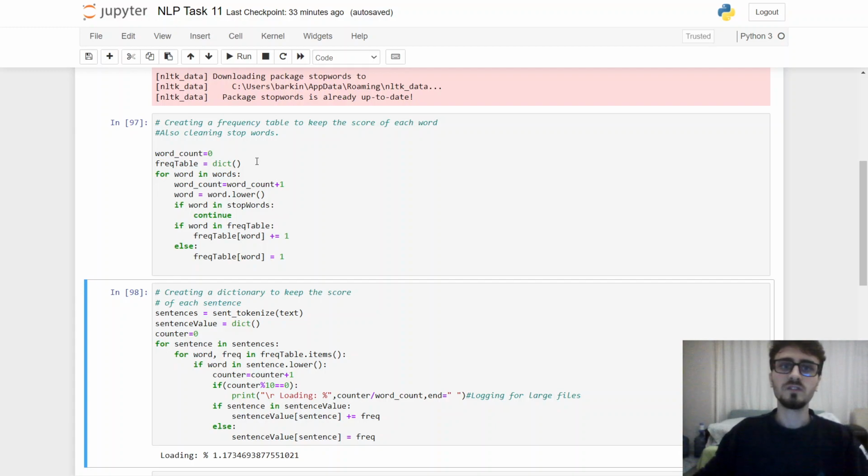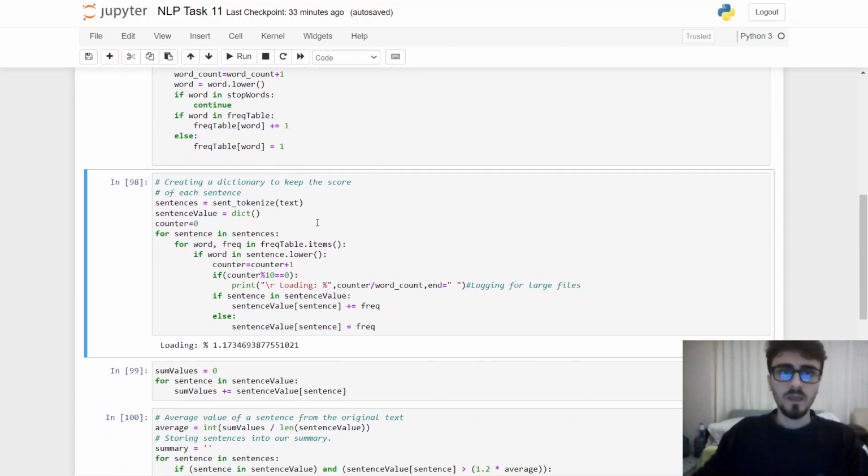Here we are creating a frequency table to keep the score of each word, and also we are cleaning the stopwords here, and we are also counting the word amount, the word count. For word in words, word count is increased, and if word.lower is in stopwords, continue. If it's in the frequency table, increment that value, and if it's not, it's set to 1. We are using a dictionary, so our key is the word as a string, and the value is the frequency count.